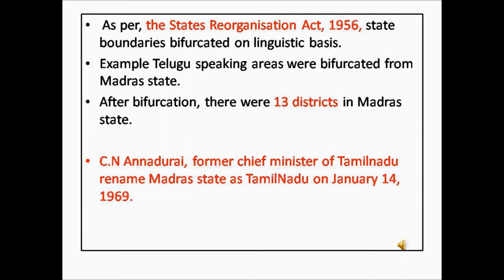After independence, as per the States Reorganization Act 1956, state boundaries were divided on linguistic basis, that is, based on the language the people speak. For example, Telugu speaking areas were bifurcated, that is, divided or separated from the Madras state. Likewise, many other regions were also separated from the Madras state. Finally, after bifurcation, there were 13 districts in Madras state.